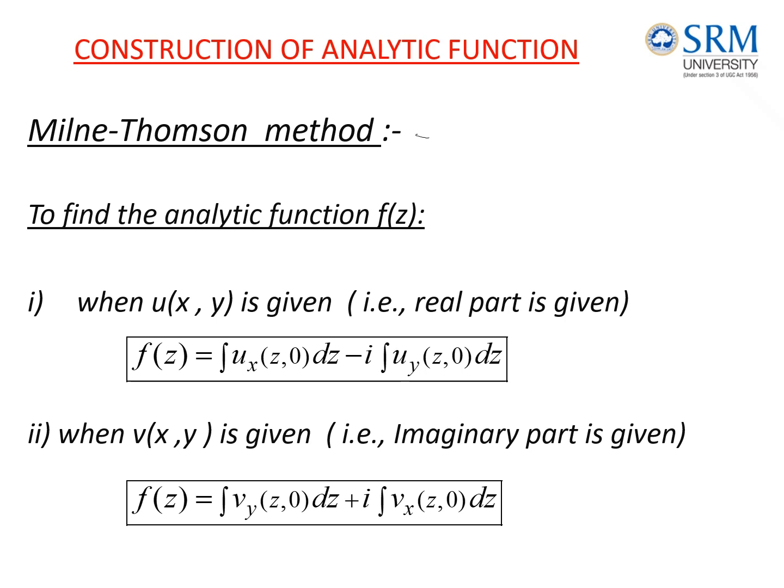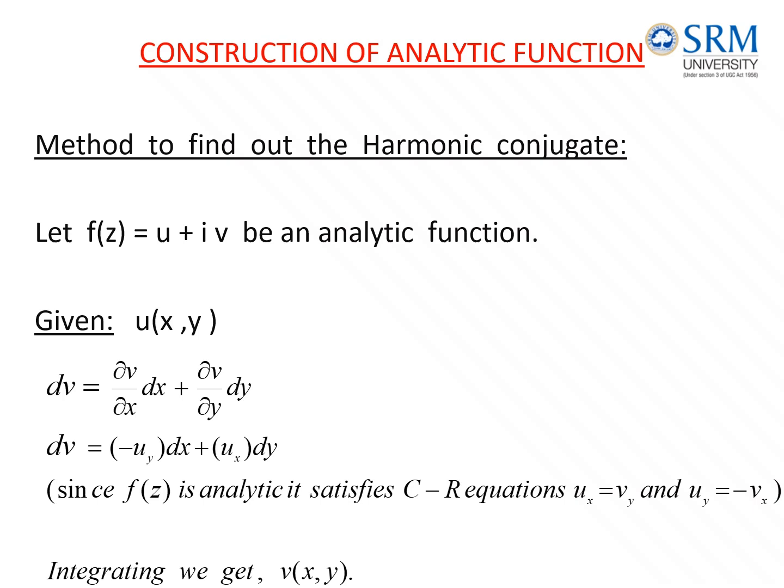If v is given, that is the imaginary part of the analytic function is given, then f of z can be found by integration of vy at the point z comma 0 dz plus i times integration of vx at the point z comma 0 dz. Next way of finding the analytic function: if the real part is given, then we can find the imaginary part v by using another method, and then substituting u and v, we can find the analytic function. That is another way of constructing the analytic function.